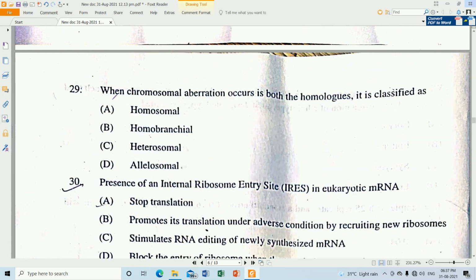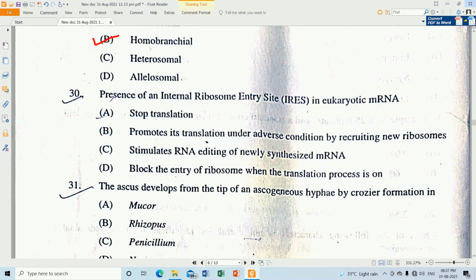Question number 29. When chromosomal aberration occurs in both homologous or both homologs, so it is classified as homobranchial. Question number 30. Presence of an internal ribosome entry site, IRES, in eukaryotic mRNA. So here option B, that is it promotes its translation under adverse condition by recruiting new ribosomes.